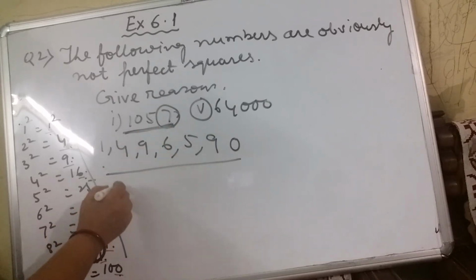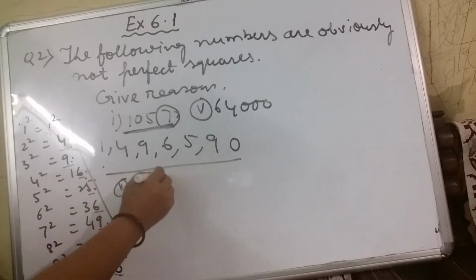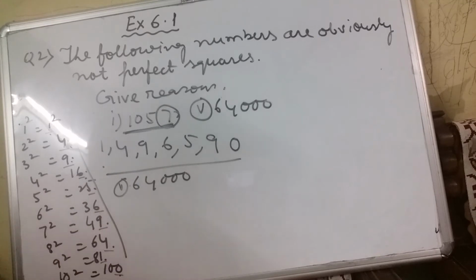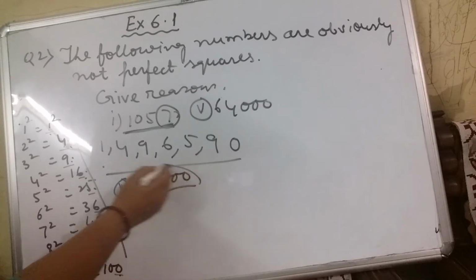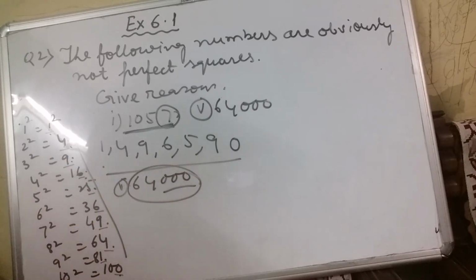Next it is 64000. I told you in my previous class, to be a perfect square, there should be an even number of zeros. But here there are only 3 zeros, and 3 is an odd number of zeros. So that's why 64000 cannot be a perfect square.